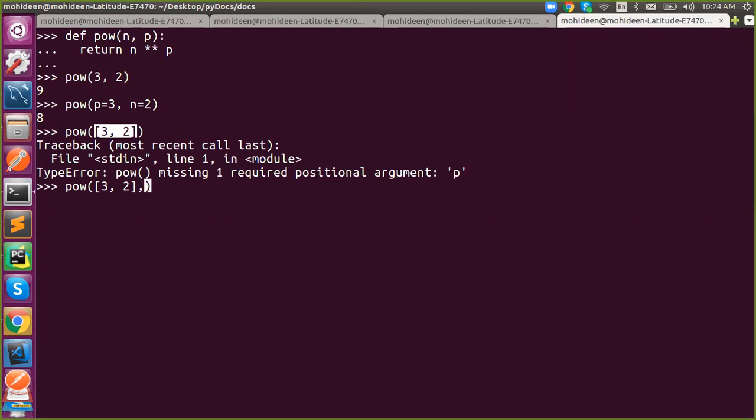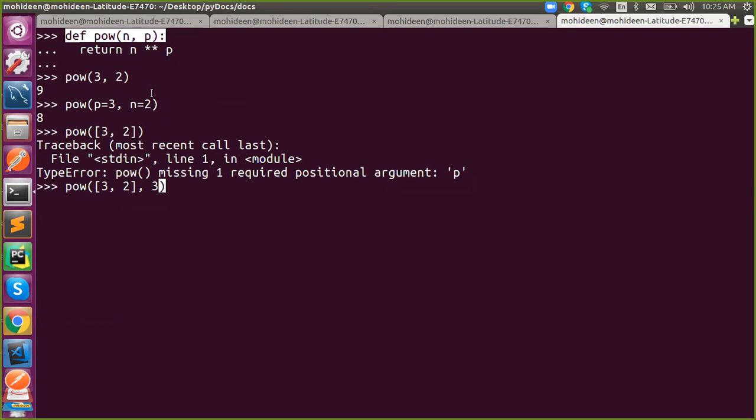Now we have to debug. So if I pass a second value, what will happen? Again a type error. Why? There is no issue with the function call, so where will the issue be?